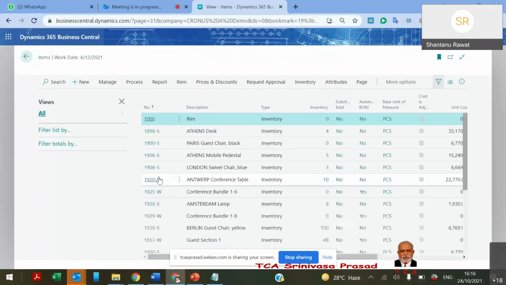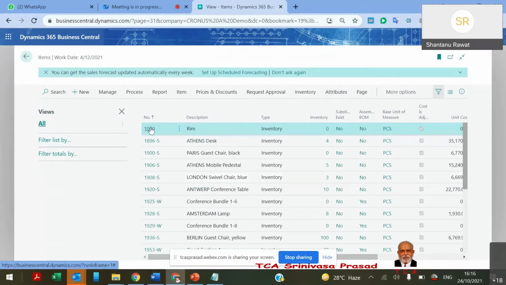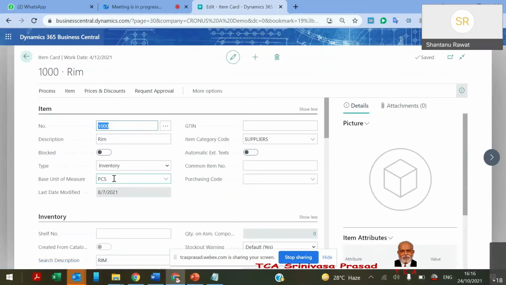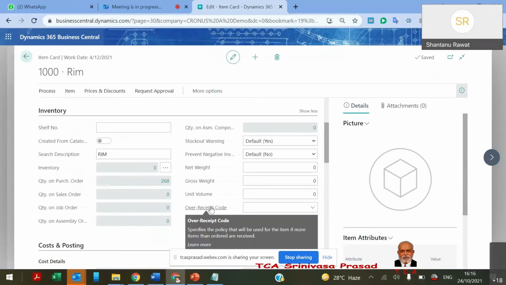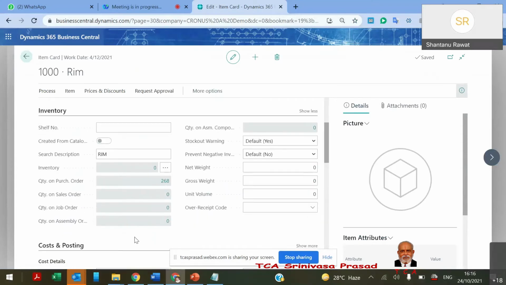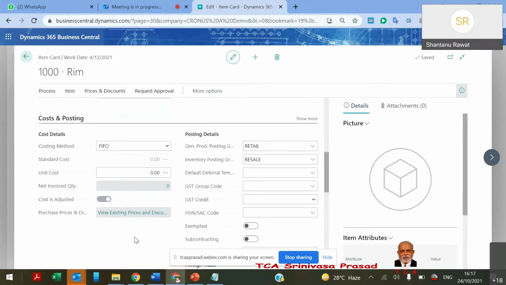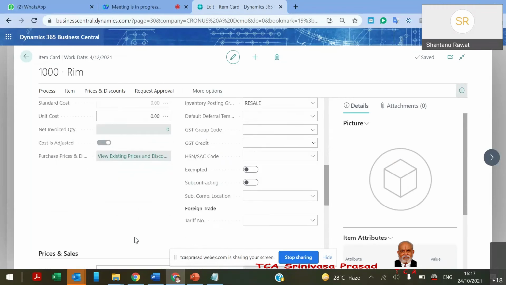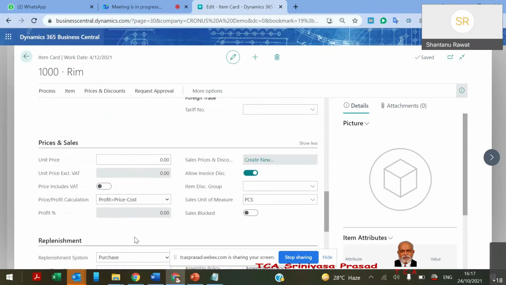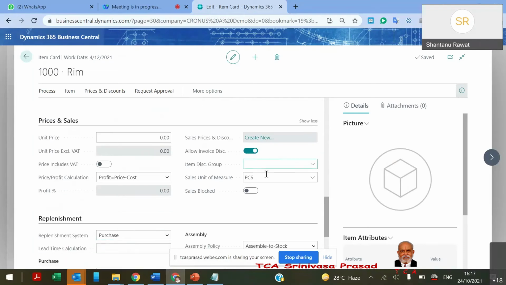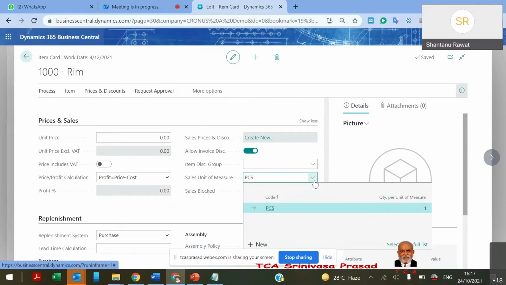One will be the base unit of measurement, which will be considered for the stock ledger entries. So here we have the base unit of measurement, just like pieces. Another will be a unit of measurement for the purchases, and we can have a unit of measurement for the sales as well. So three types of unit of measurement we can maintain. Just like here the sales unit of measurement is also pieces, but I can change that. So I have to define the relationship as well.